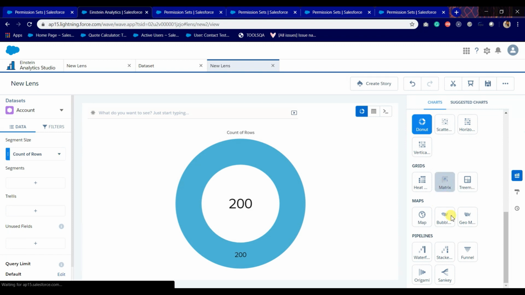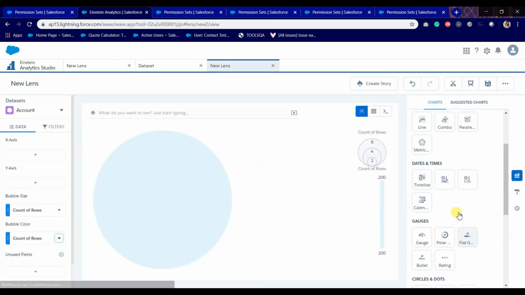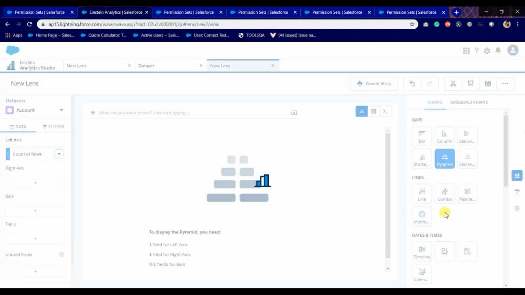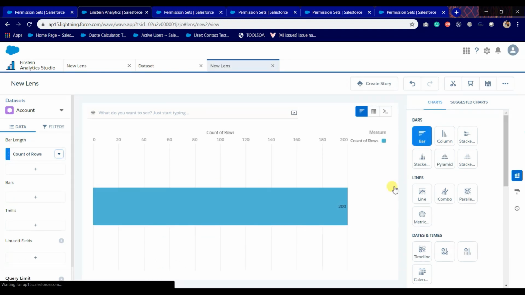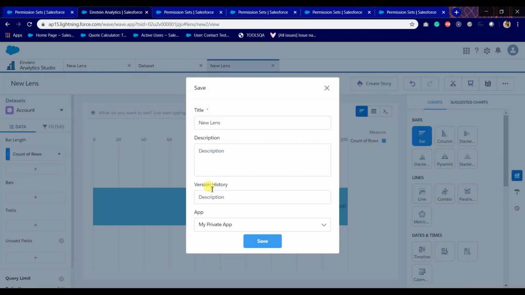You can choose matrix or some other charts as well, which will show a graphical presentation of your data. By clicking on save button, you can save your chart or dataset.